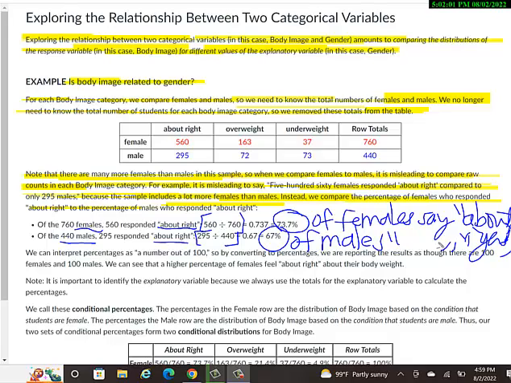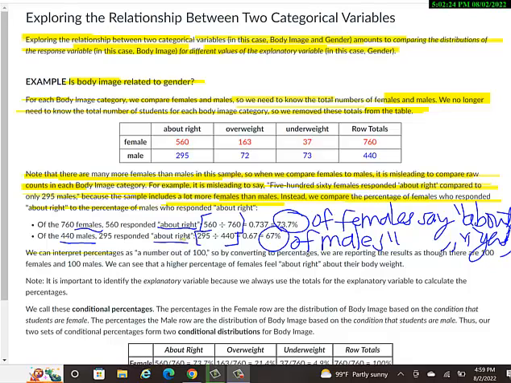They both said about right. So the percentage is smaller for males. So there are more females at this school that feel like their body image is about right, not underweight, not overweight, more than males. So that's kind of interesting. It seems like a lot of the males are in one of the other categories compared to the females. But they're fairly close, right? 67% versus 73.7%. Those are fairly close.